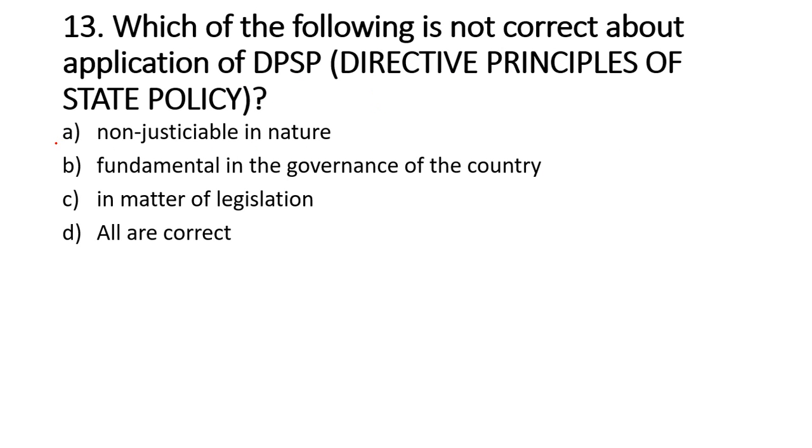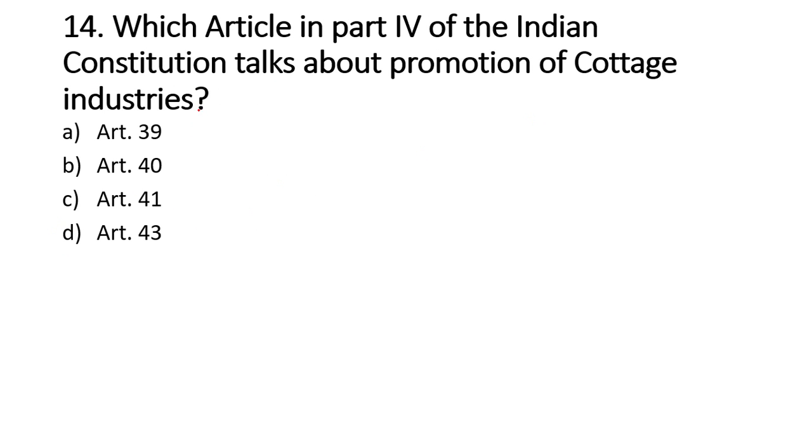Options are non-justiciable in nature, fundamental in the governance of the country, in matter of legislation, and last option is all are correct. If you remember, these three are basic things that are applicable for DPSP. So all are correct.